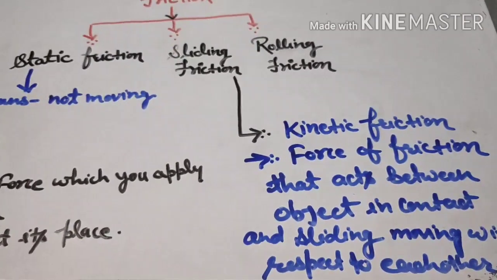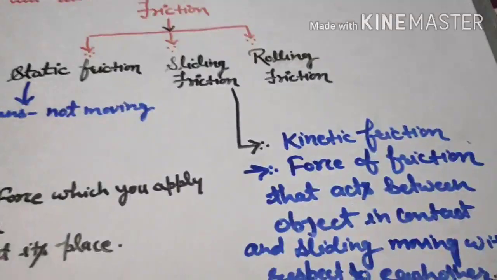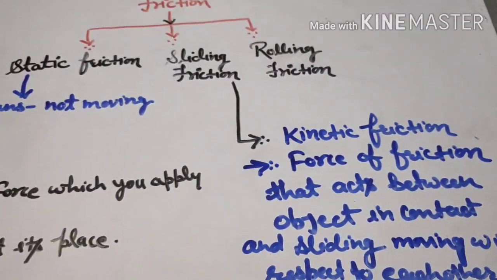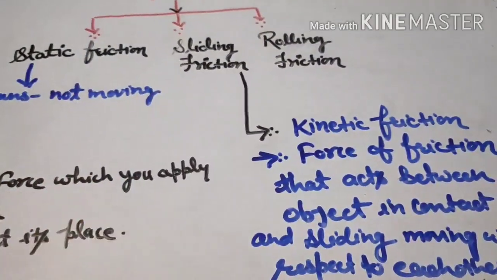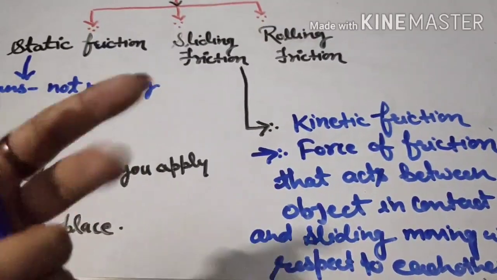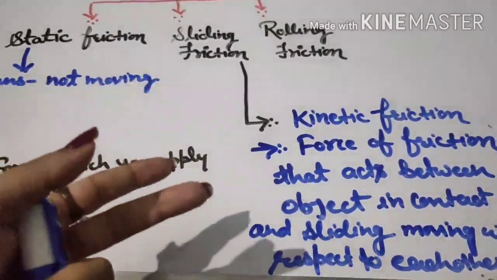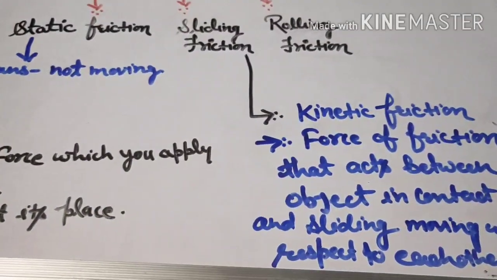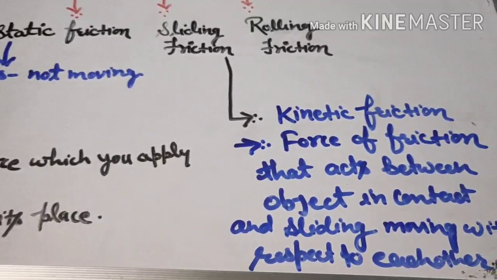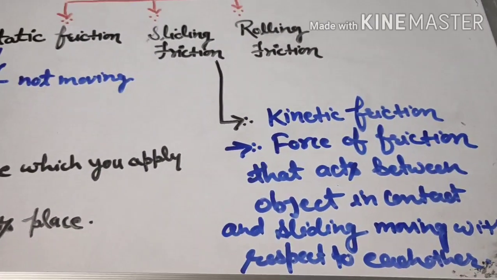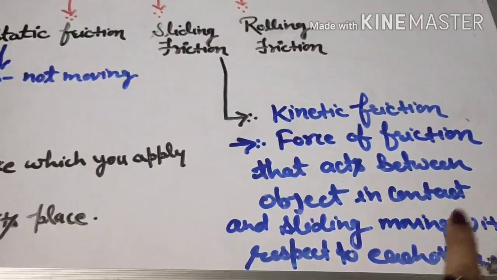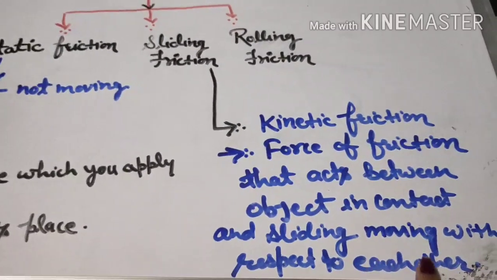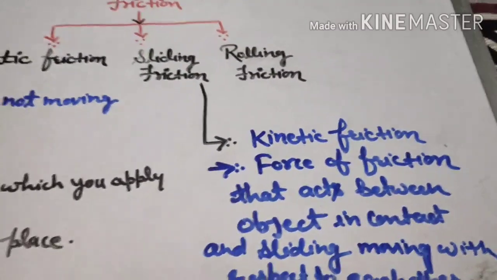Now the next one is sliding friction. As the name suggests, when the objects are sliding, then comes the concept of sliding friction, right? It is a force of friction that acts between objects in contact that are sliding or moving with respect to each other.